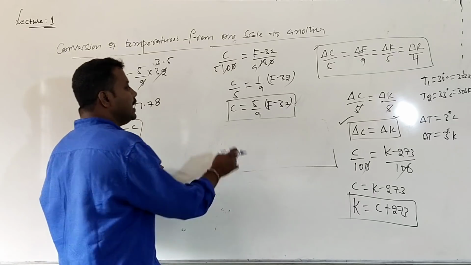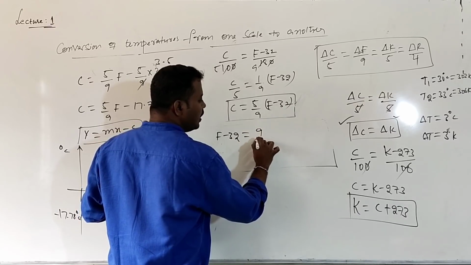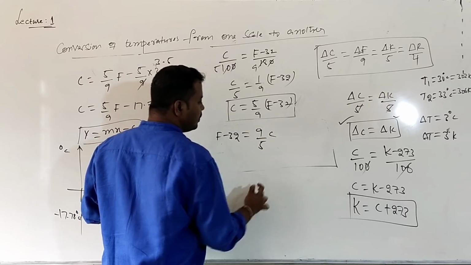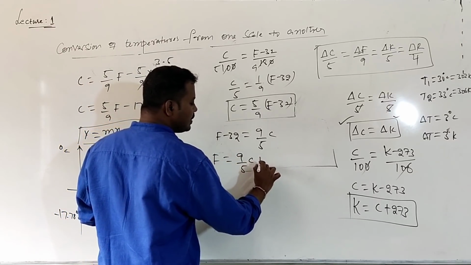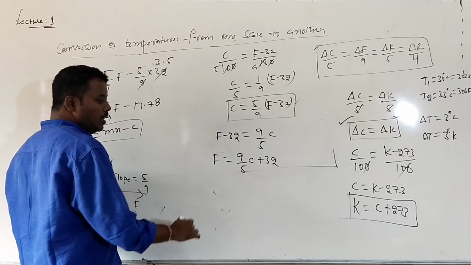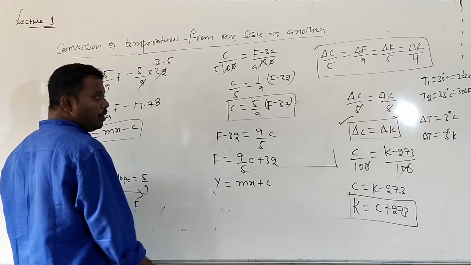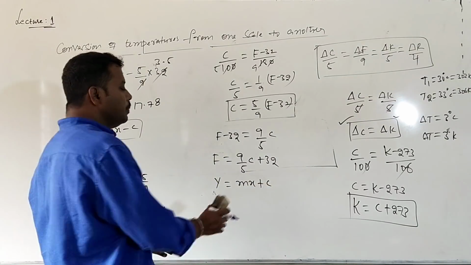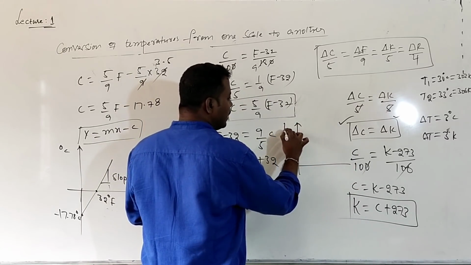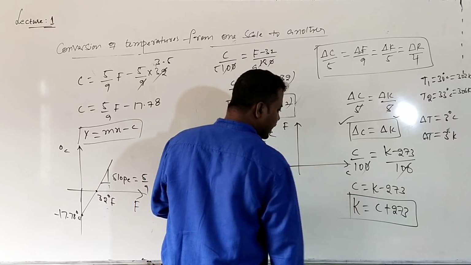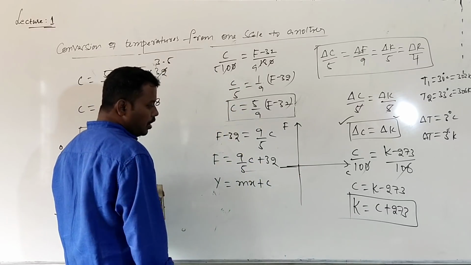If I want to convert a centigrade scale to Fahrenheit scale, what will I get? F minus 32 will be equal to 9 by 5 into C, which is given by F is equal to 9 by 5 into C plus 32. So this is of the form y is equal to mx plus c. If I plot the graph between the centigrade scale and Fahrenheit scale, but this time with Fahrenheit scale on y-axis and centigrade scale on x-axis, the graph is a straight line with a positive y-intercept.